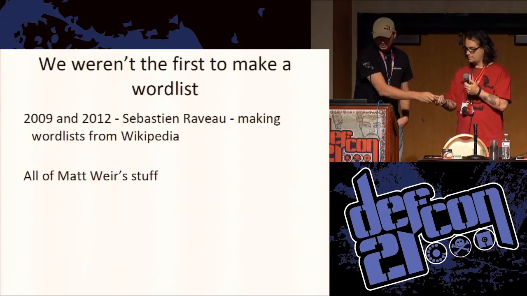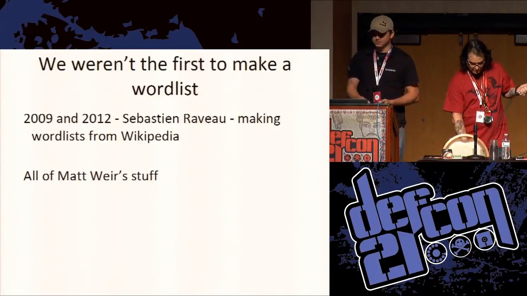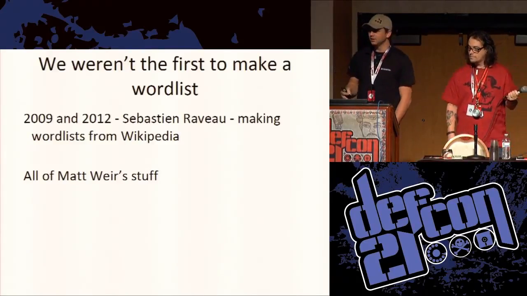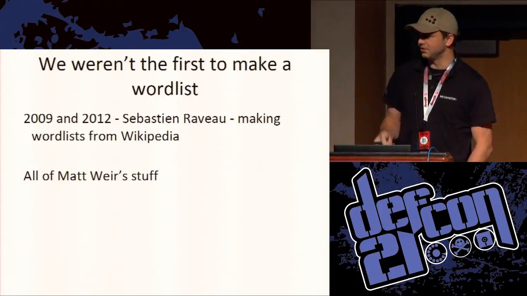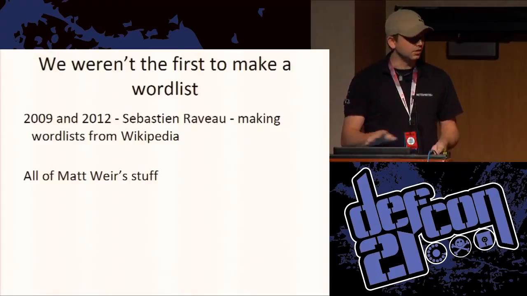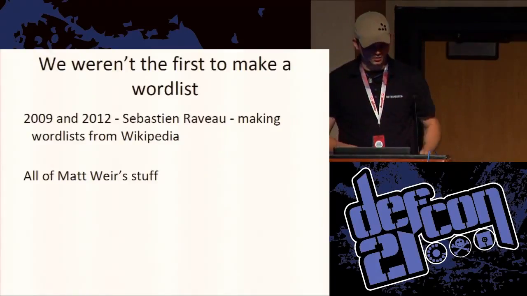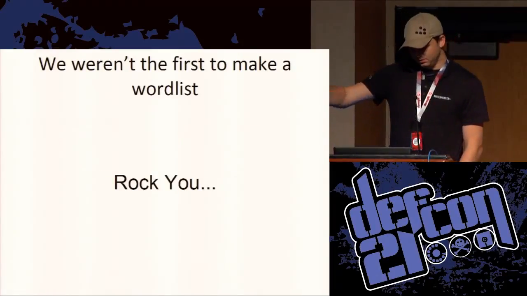So we're not the first ones to make word lists. In 2009 and 2012, Sebastian Riv made word lists from Wikipedia. He's an awesome guy, I'm not trying to make fun of him, but also all of Matt Weir's stuff. If you haven't used Matt Weir's keyboard dictionary, it's one of the best ones to find people who just used keyboard patterns. And the other people who make awesome word lists are RockYou.